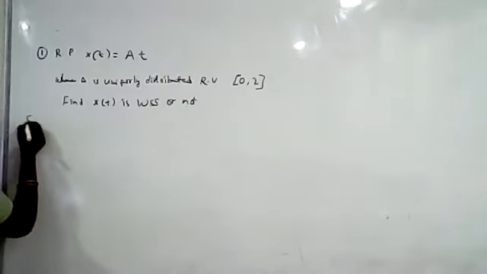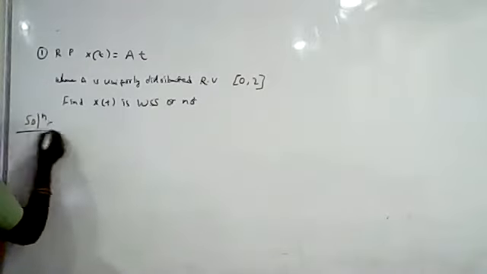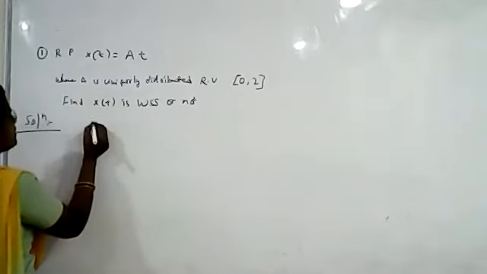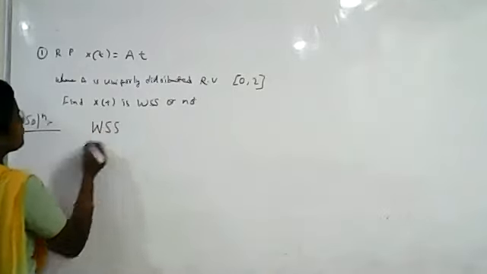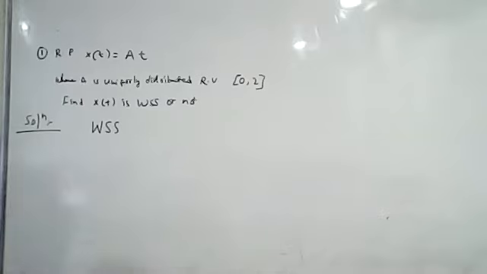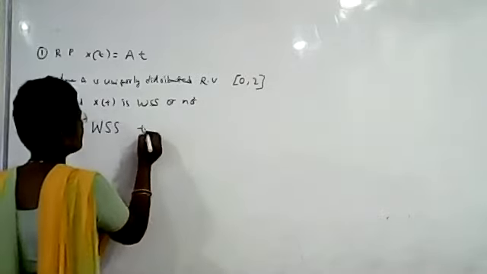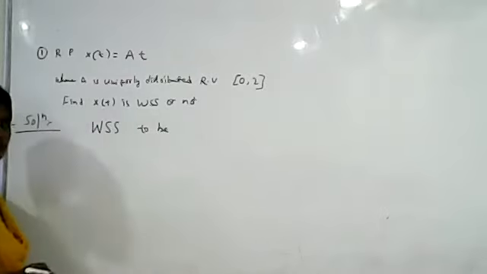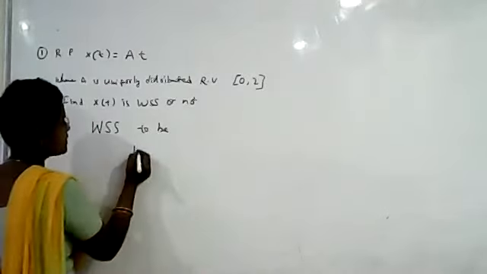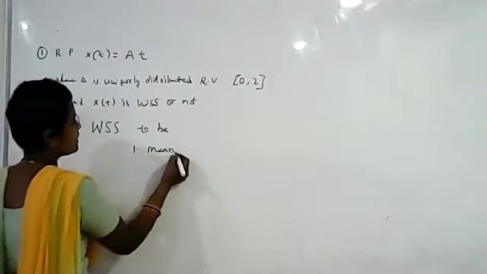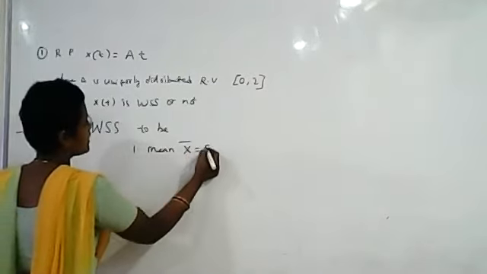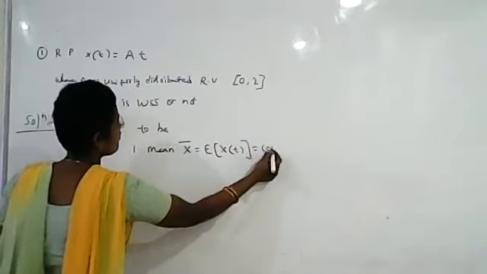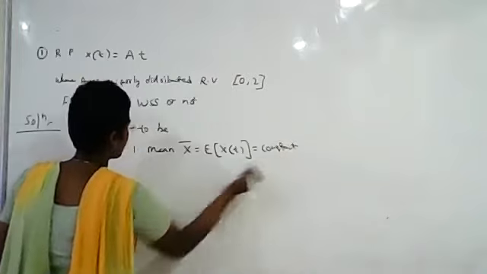So, what is the solution? What do you have to check? Check whether X(t) is a stationary random process or not. For any random process to be stationary, what conditions does it have to satisfy? The first condition is the mean value, that is X bar. X bar should be equal to a constant. This is the first condition it has to satisfy.